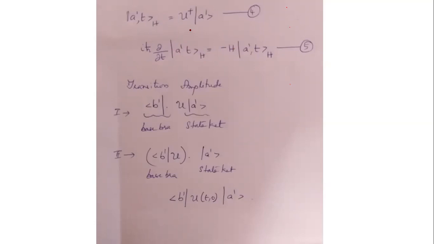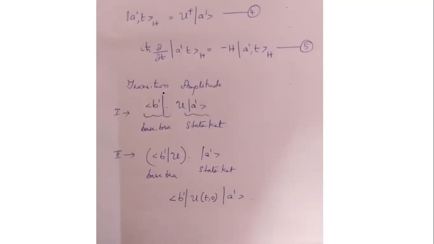So for the base ket in Heisenberg's picture, you can write it as i h bar dou by dou t A prime, t equal to minus H A prime, t. And this is actually the wrong sign Schrodinger equation. Okay, so this is all about the base kets.